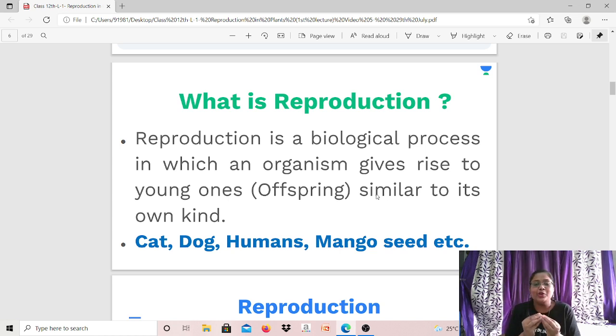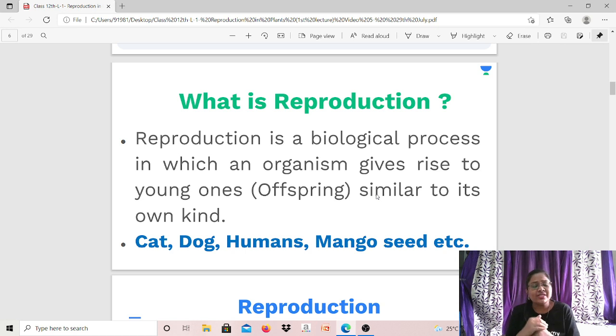Let me explain it in a simpler way. Cat will always give birth to a cat. Dog will always give birth to a dog. And a small baby dog, we call it a puppy. Humans will always give birth to human babies only. Or if you plant a mango seed, let's say, you will get a mango tree only out of it.